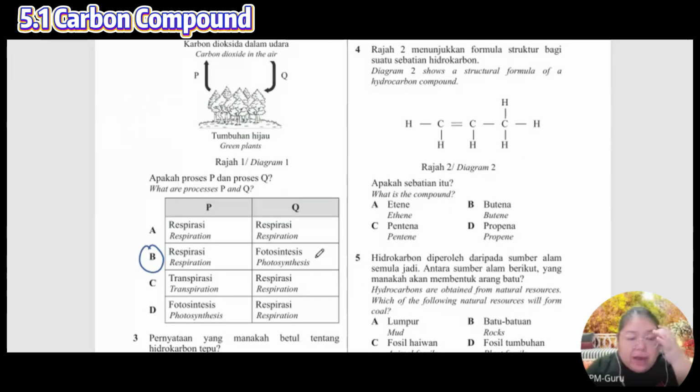Actually, this one produces carbon dioxide. We never say respiration for a plant. We call it transpiration, is it? But no answer here. Suppose this P we call transpiration. For the animal, yes. Okay, suppose it's transpiration. But here Q is surely photosynthesis.